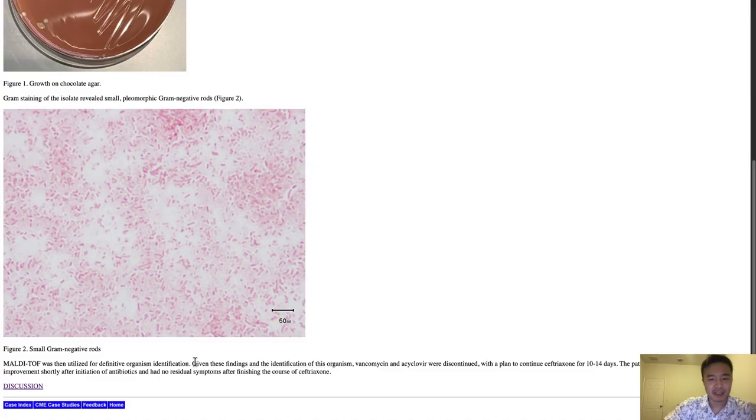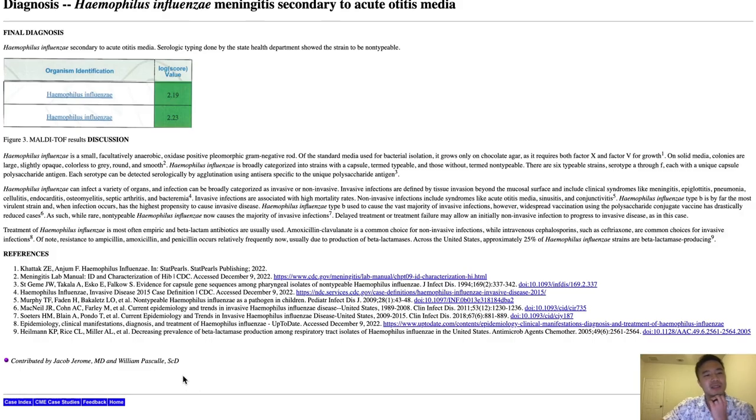Given these findings and the identification of this organism, vancomycin and acyclovir were discontinued, with the plan to continue ceftriaxone for 10 to 14 days. So after receiving antibiotics, she had no residual symptoms. All right, let's go to the discussion.